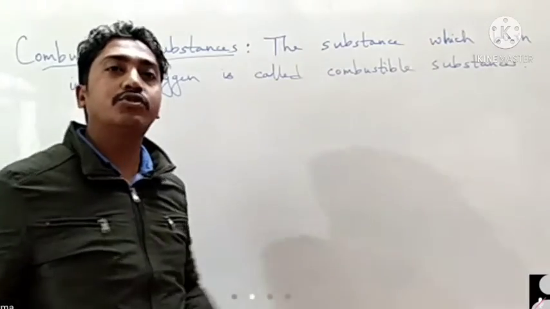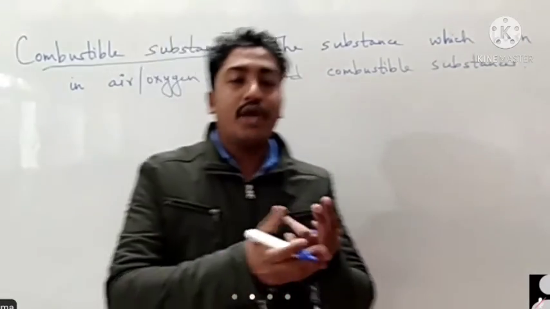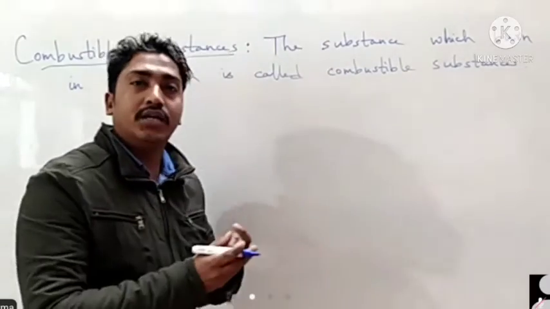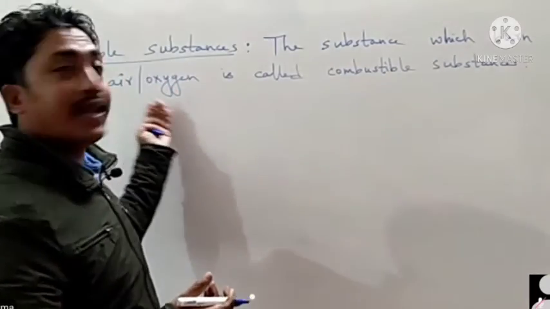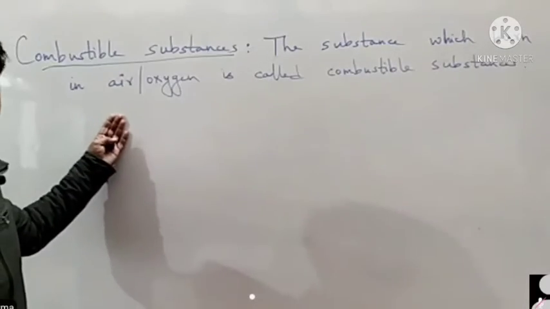There are various things which burn in air and oxygen. For example, we have coal, wood, and clothes. They all burn in the presence of air and oxygen. As we all know, oxygen is present in the air.